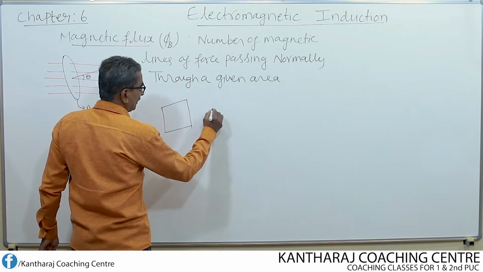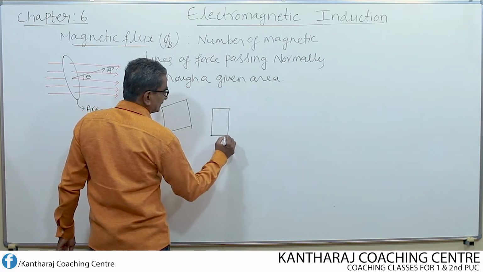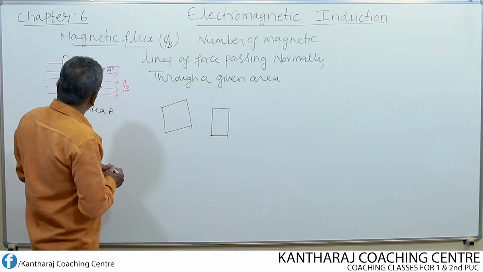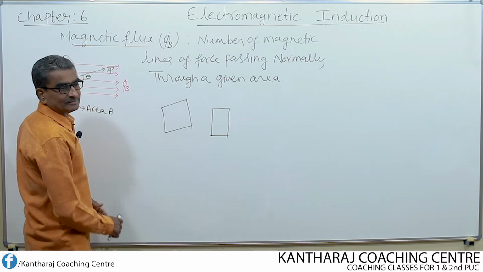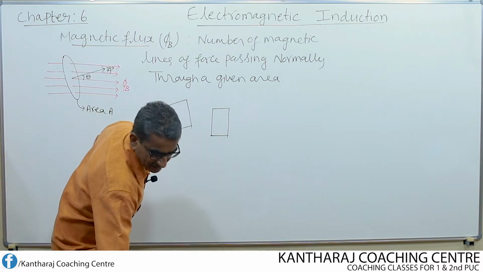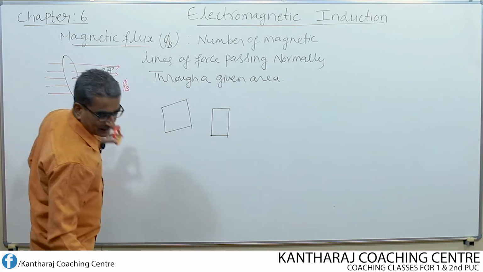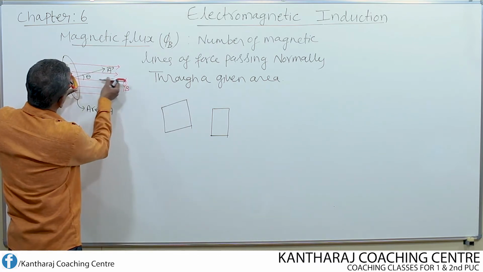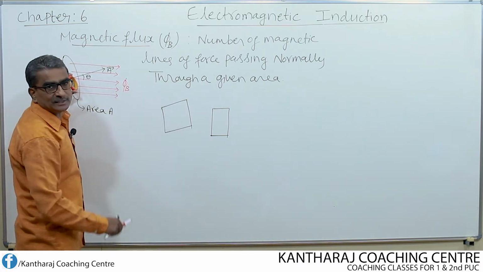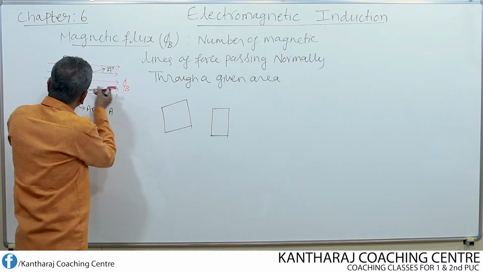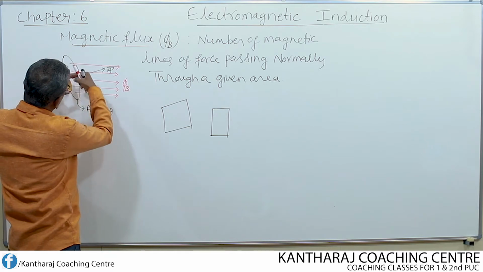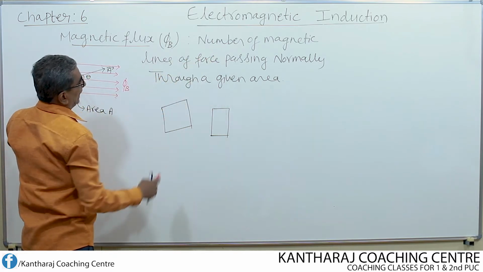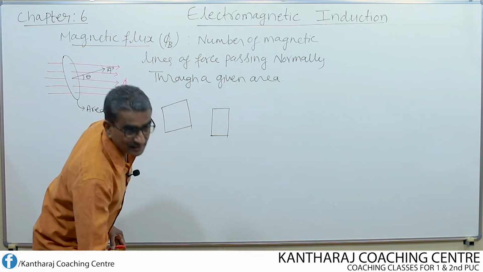Consider a square or rectangular shaped area. Through this area, how many magnetic lines of force pass? This is the area I imagined, and these are the magnetic field lines passing through it, normally, meaning perpendicularly. Flux through this entire area is defined as the number of magnetic lines.